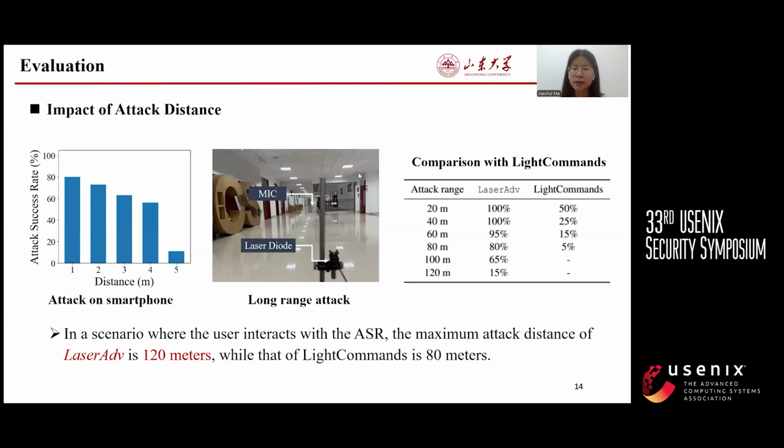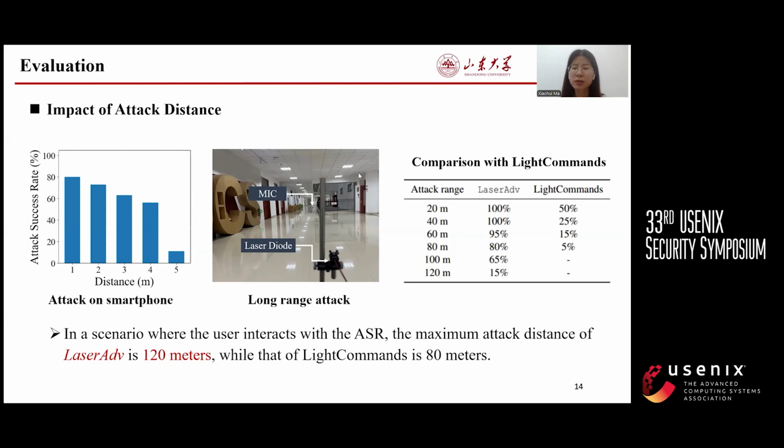The third one is the impact of attack distance. The left figure shows that as the distance increases, the success rate on smartphones decreases. At 4 meters, the success rate is about 60%. Then we conducted a long-range attack in a wide corridor, where the laser diode was significantly far from the MEMS microphone.